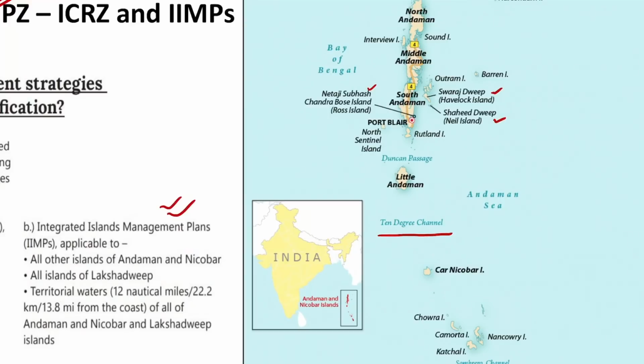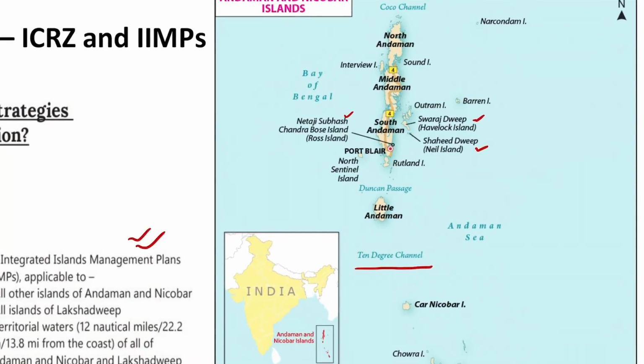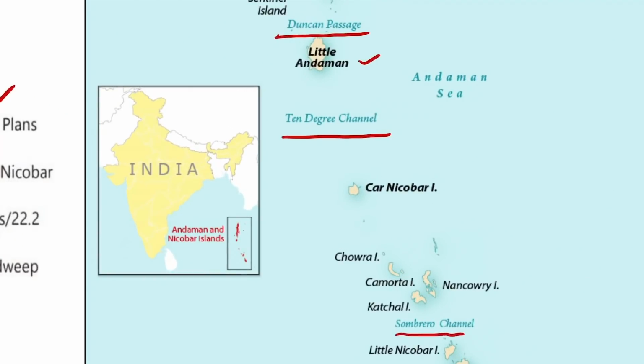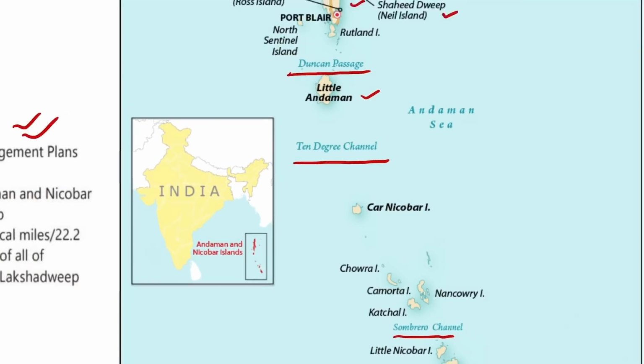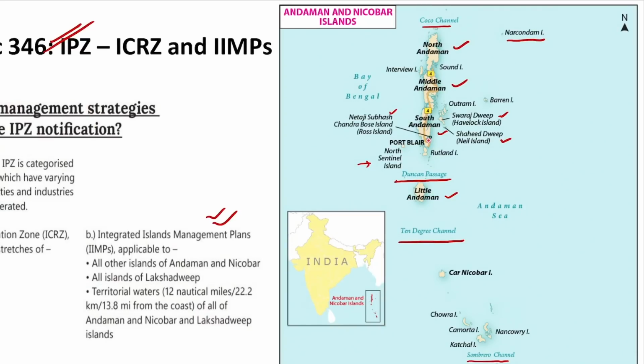So next, try to know about some important islands, that is North Andaman, Middle Andaman, South Andaman and Little Andaman. And also there is Duncan Passage which divides South Andaman and Little Andaman. And also know important channels, that is Coco Channel, Sombrero Channel and Great Channel. Also try to remember Narcondam Island and North Sentinel Island, which are important.